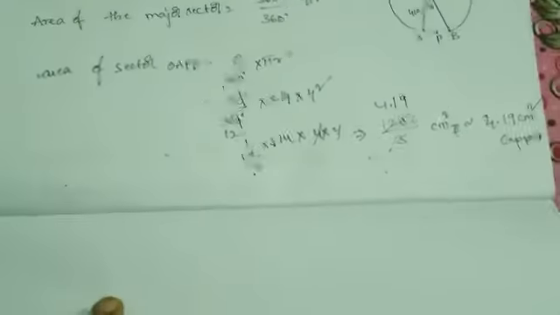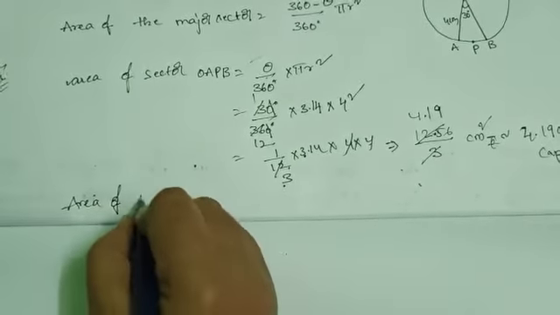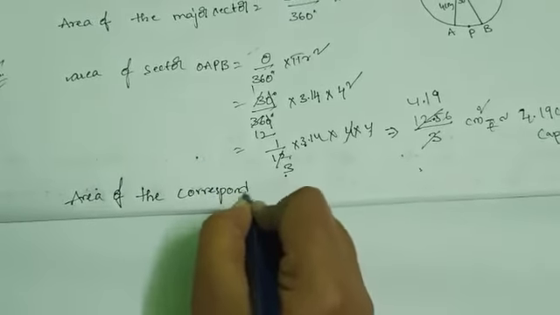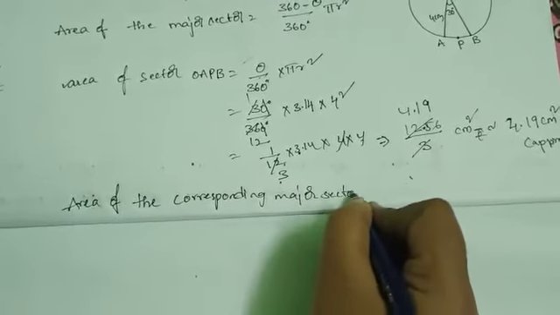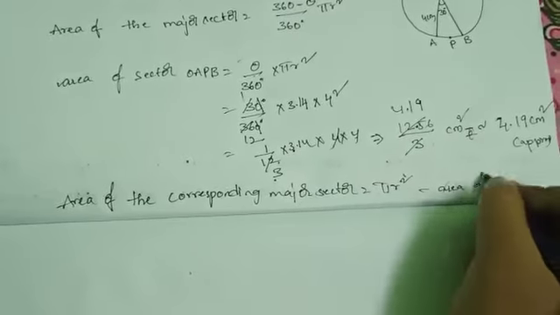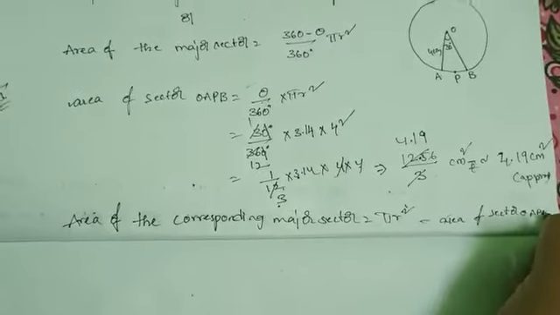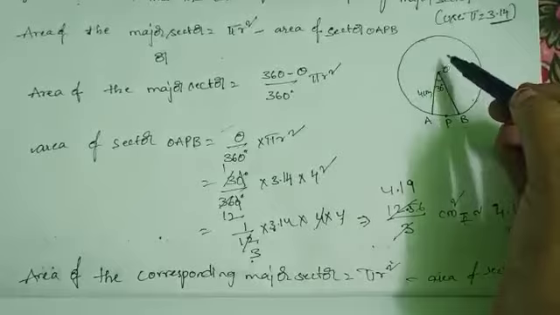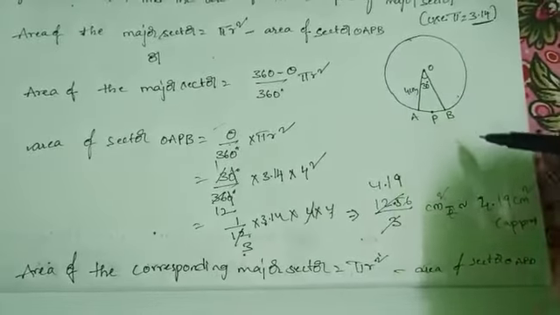So area of the corresponding major sector equals pi r square minus area of sector OAPB. We have to find area of the major sector, so area of circle minus area of minor sector OAPB.